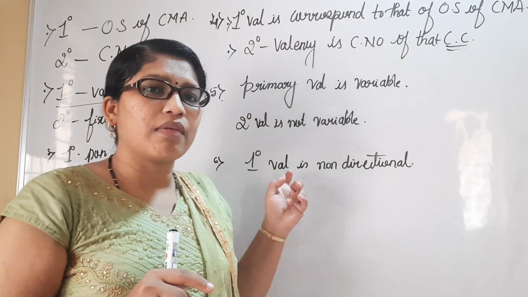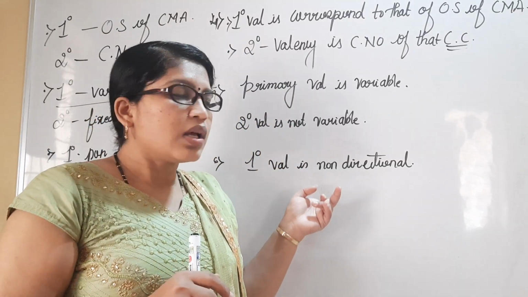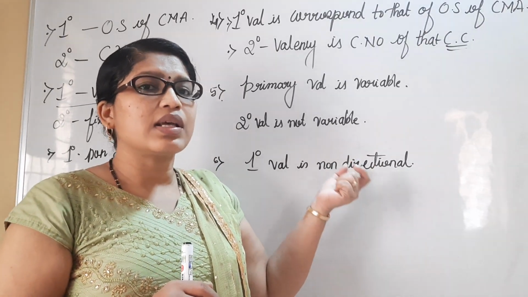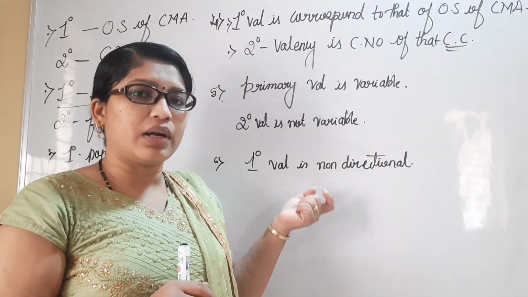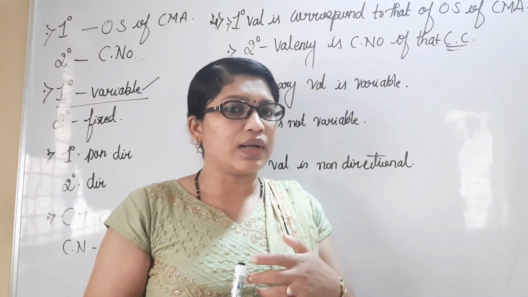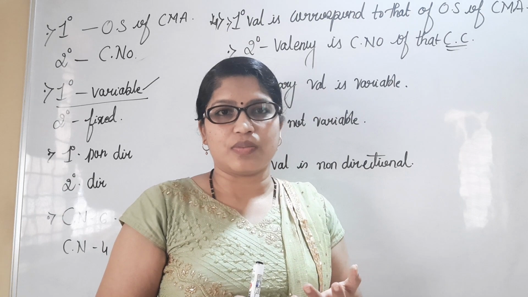Rotation or movement of electrons in a fixed path will not be entertained by primary valency. But secondary valency is directional because a number of ligands are donating to the central metal atom. Central metal atom will be having d subshells. Definitely there will be a shape for d subshells.